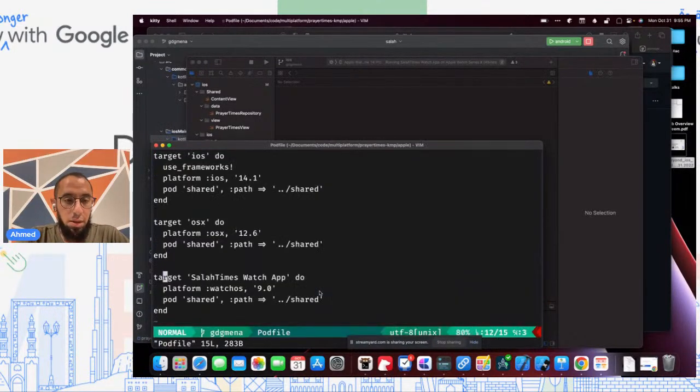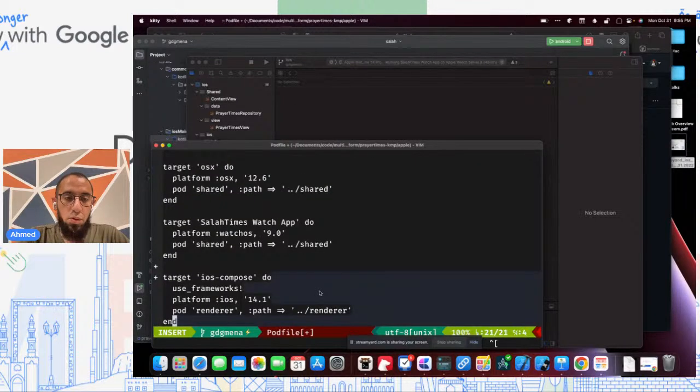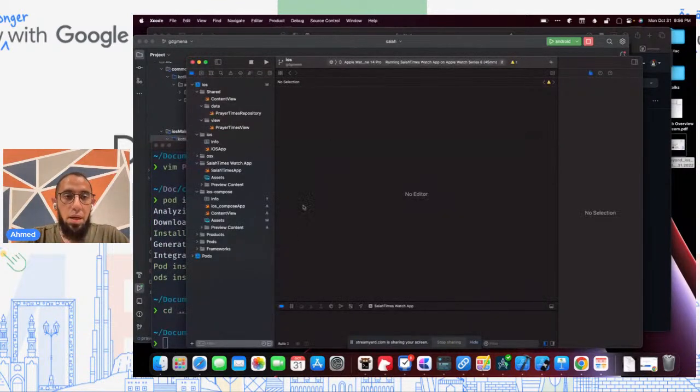We need to update the pod file to tell it to use the renderer. This time we're using the renderer pod. We could also use the shared one if we want to, but since we will not actually access any of the shared things directly from iOS, we'll only use the renderer pod in this case. So I'll say pod install. And we'll go back and look at what we have.